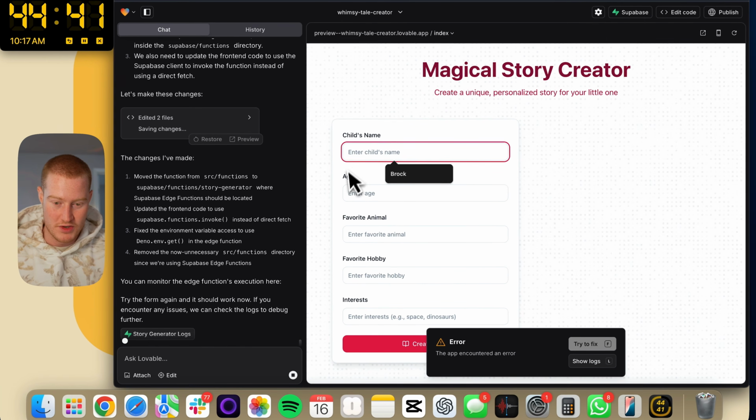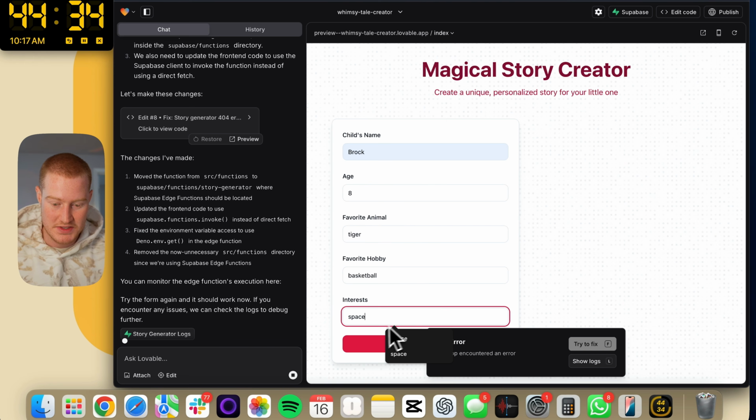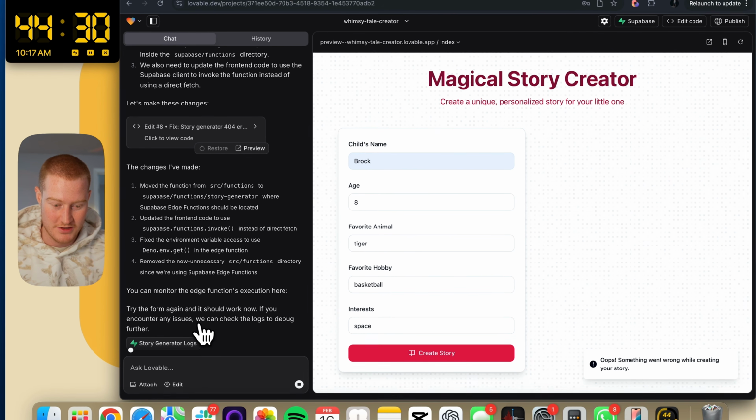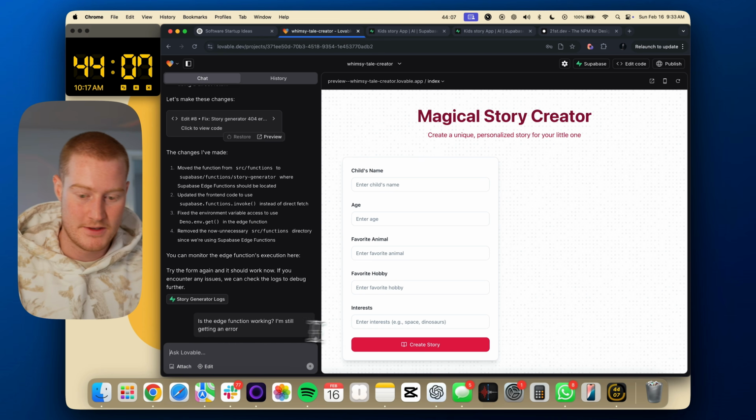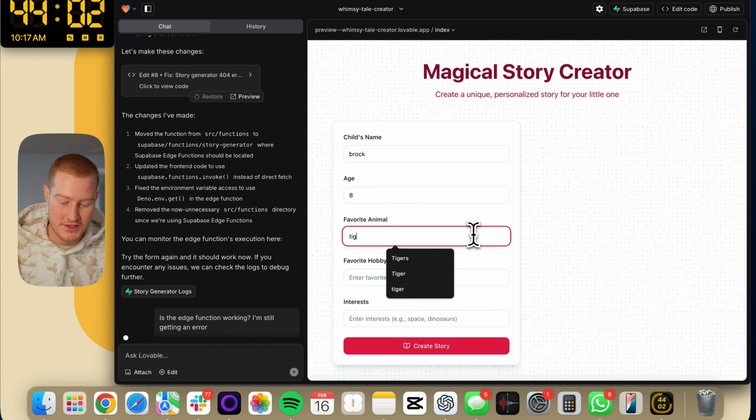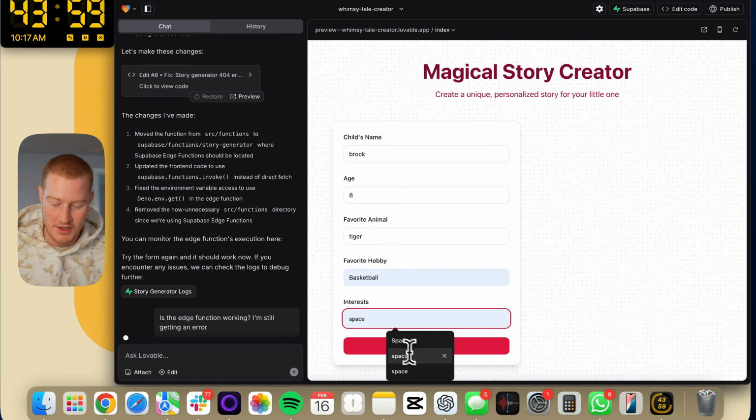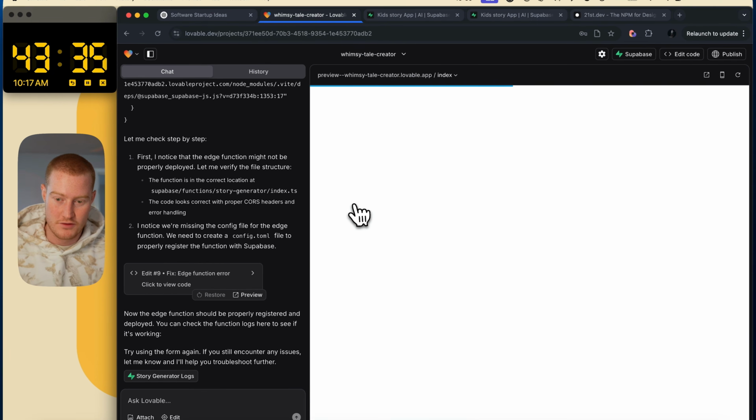All right, let's try this out one more time. Tiger, basketball, space. Something went wrong. Okay, interesting. I don't know what's going on here. Let's show the logs, I guess. Okay, not looking promising, but we'll figure this out here. We're just burning a little bit of time on not figuring this part of the app out. Let's refresh this to make sure.